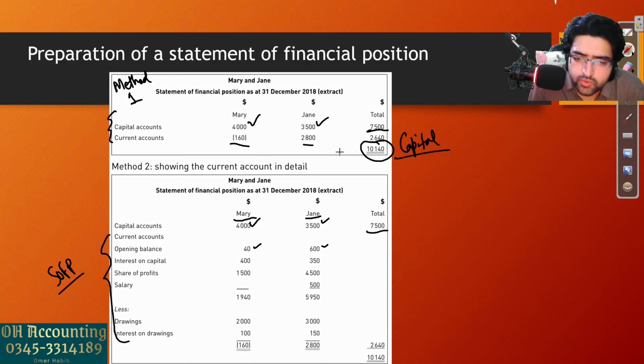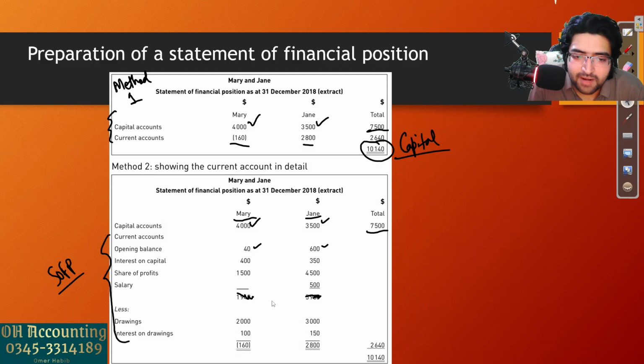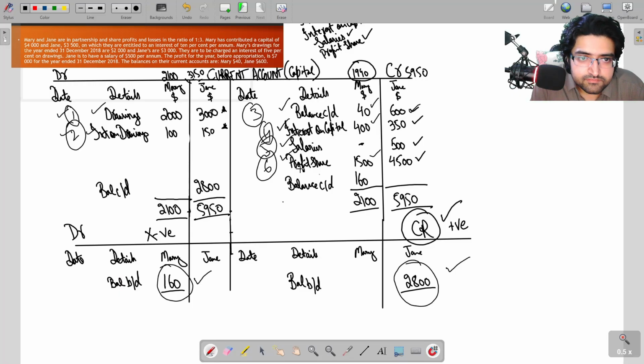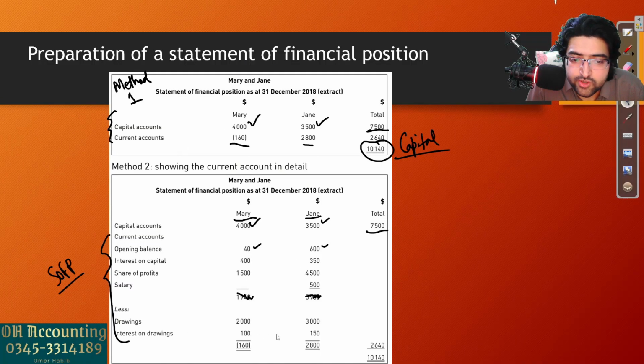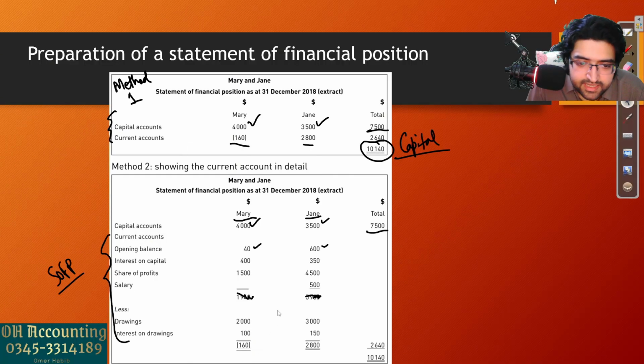You don't have to write these totals here if you don't want to, this is not necessary. Let's also subtract the things which are drawings and interest on drawings. As you know, these are recorded on the debit side of the current account, so you have to subtract these out of the capital of the partners. So drawings for Mary were 2000 and for Jane were 3000. See, 2000 for Mary, 3000 for Jane, so we are subtracting that. And then interest on drawings was 100 and 150, 100 for Mary and 150 for Jane. We are also subtracting that.